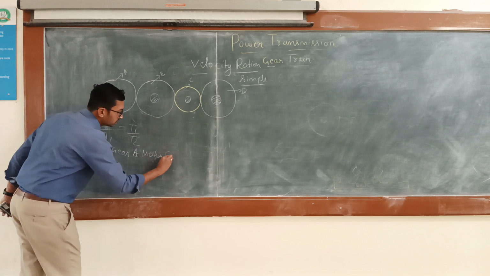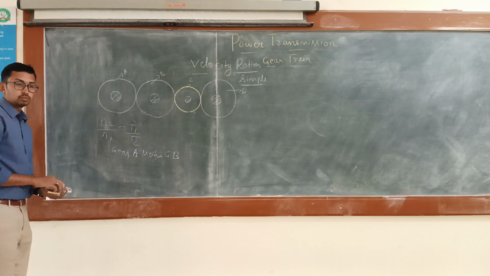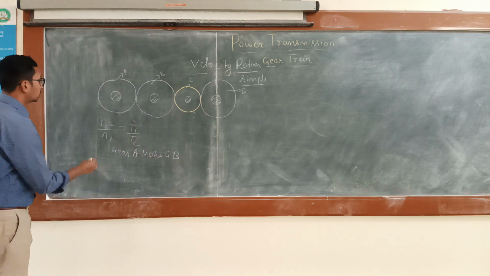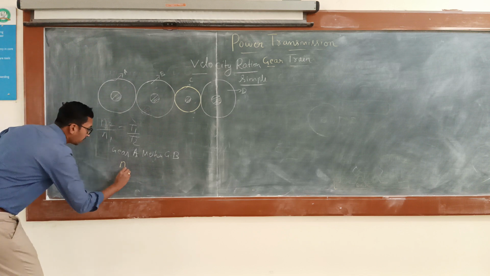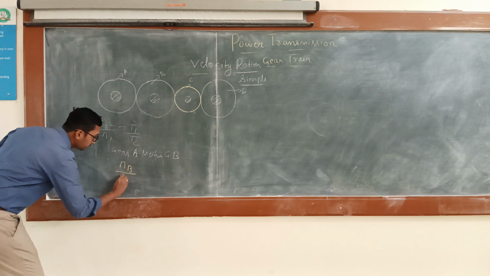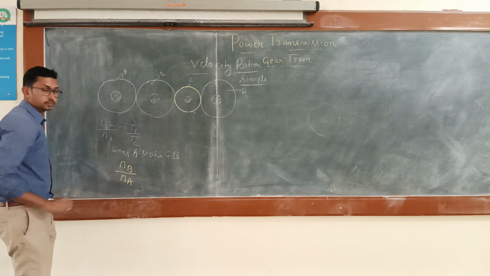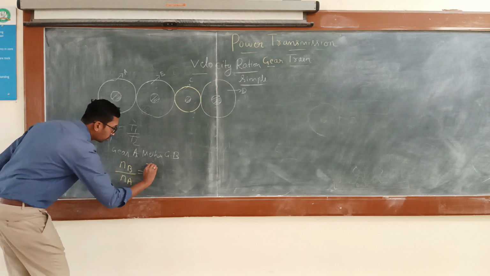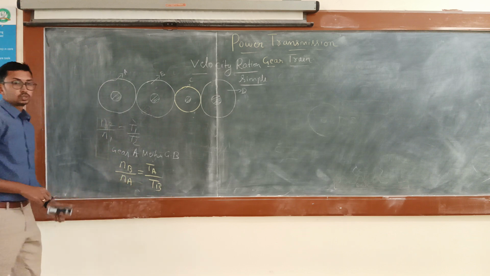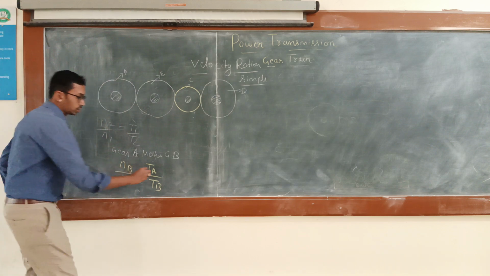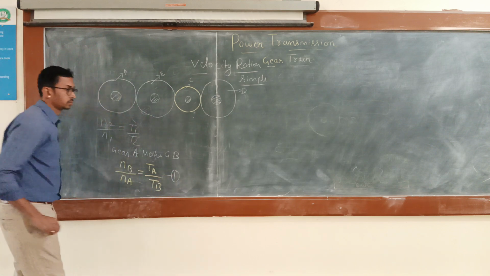So then what is the velocity ratio? It will be N2 by N1, that is NB by NA, is equal to TA by TB, right? So let us assume this as equation number 1.